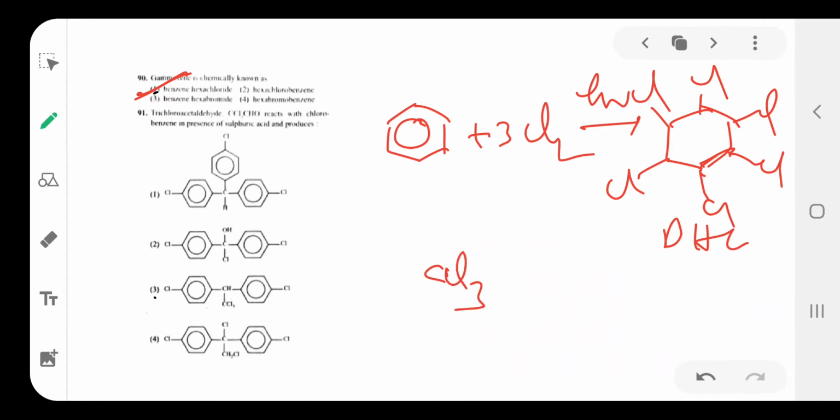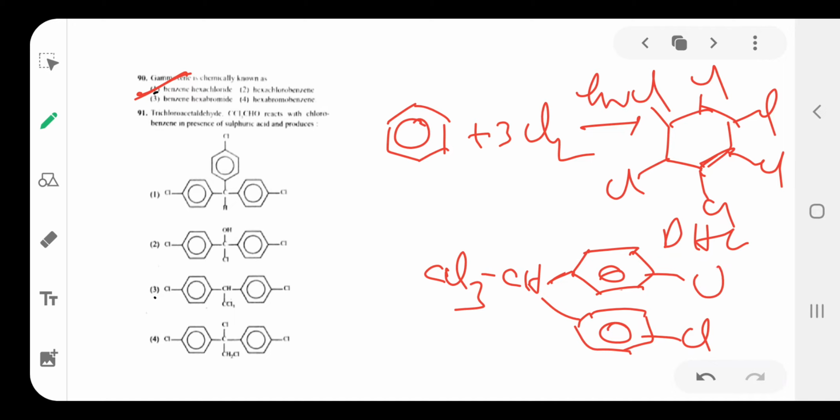Here what is the DDT structure? CCl3CH. Already I told this question, we discussed this question in this class. So this is the DDT structure. Two benzyl groups are there, CCl3CH. Option 3 is correct. Okay, so this is about today's class. Then the next one is alkyl phenol ether. That is tomorrow's class. That's all.